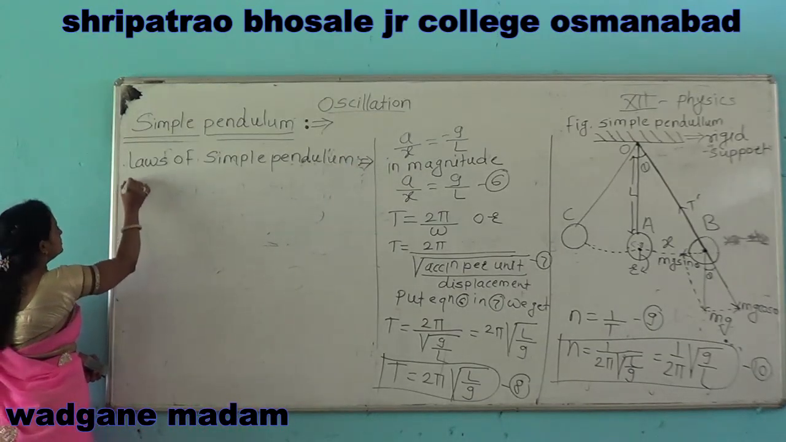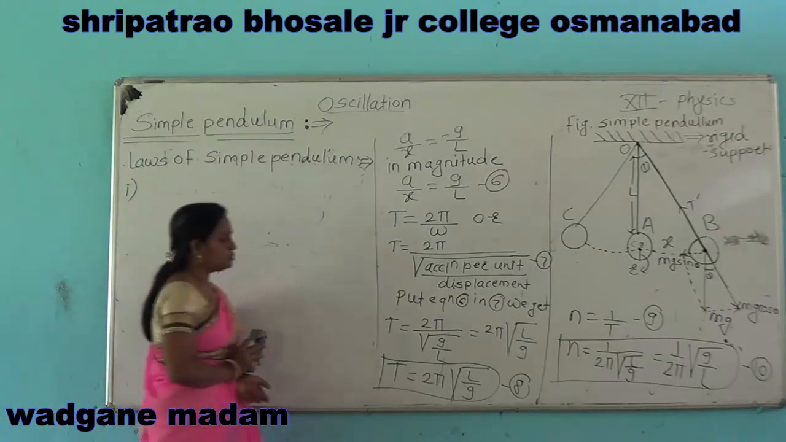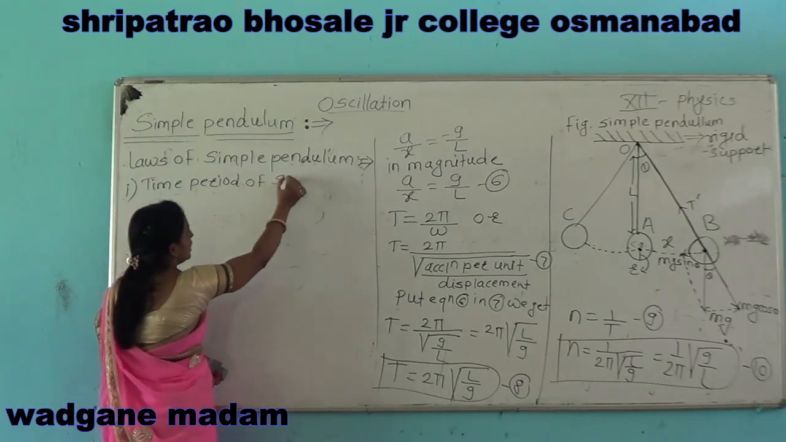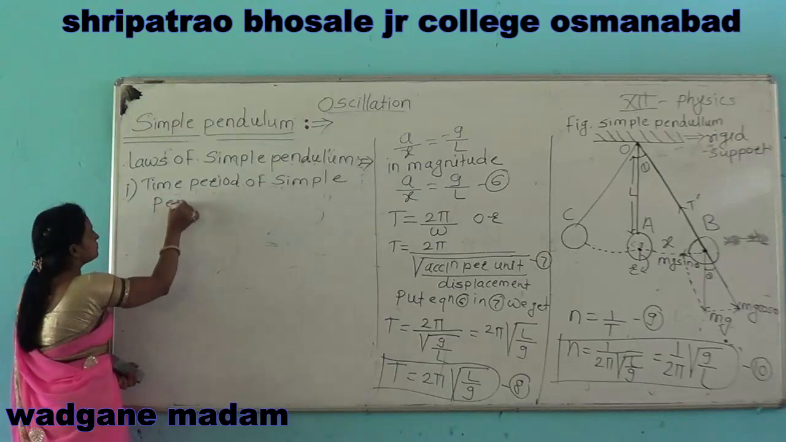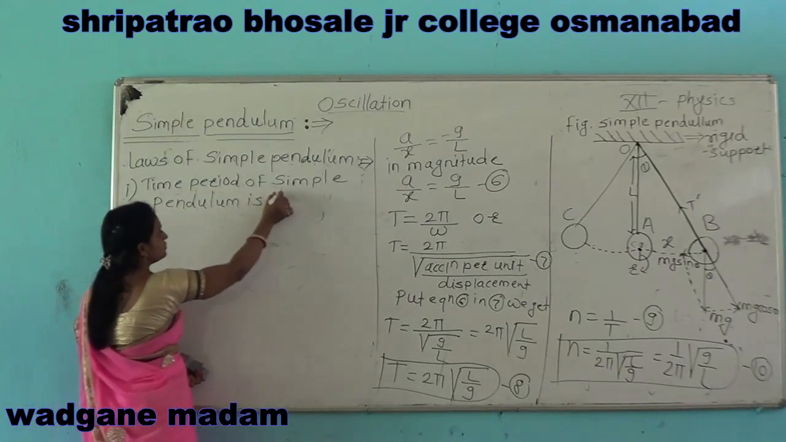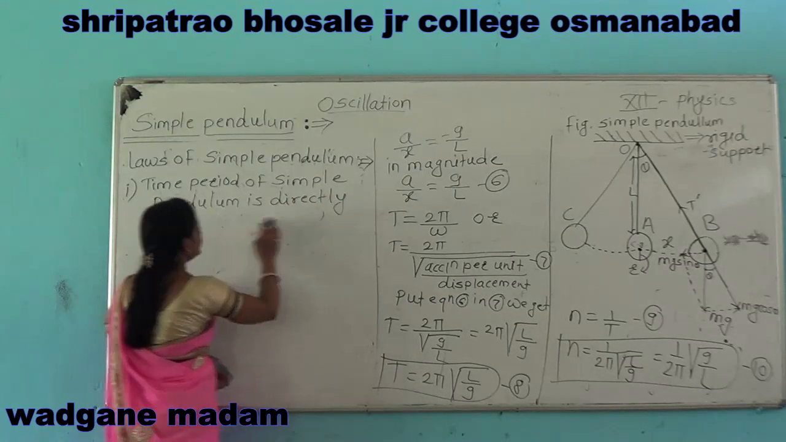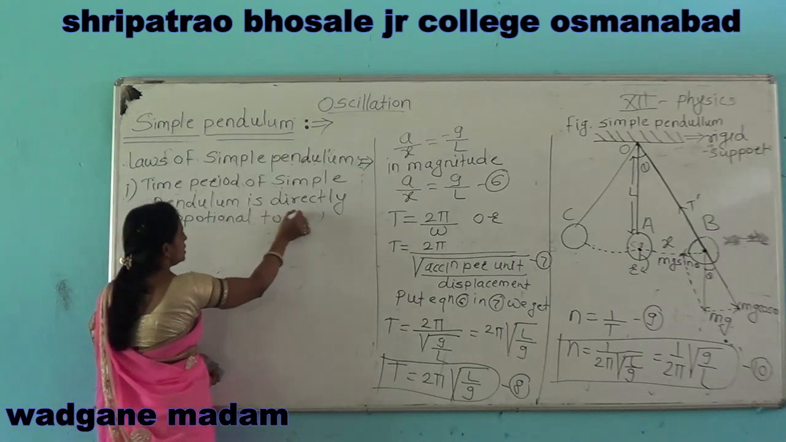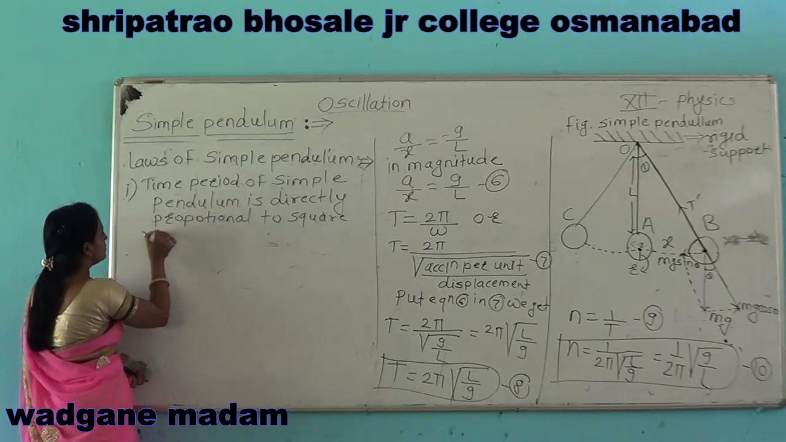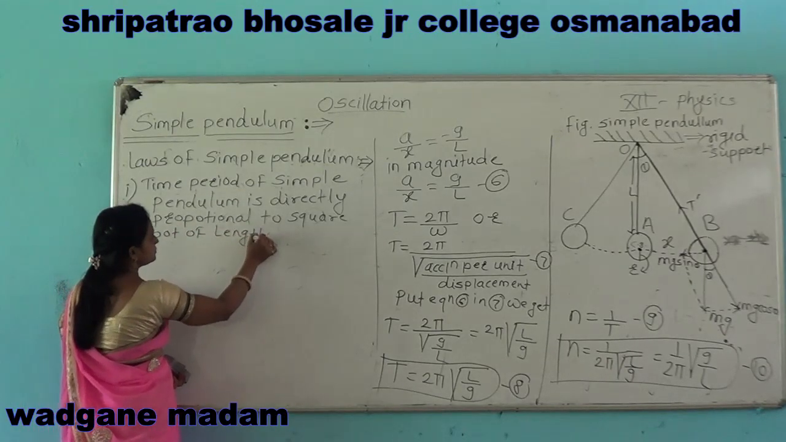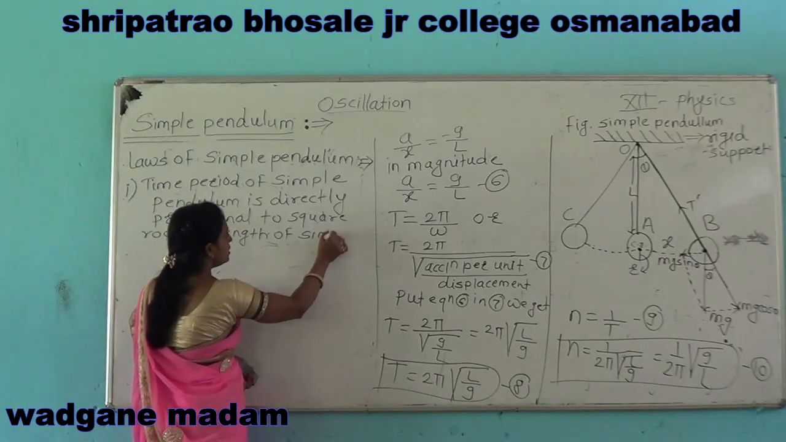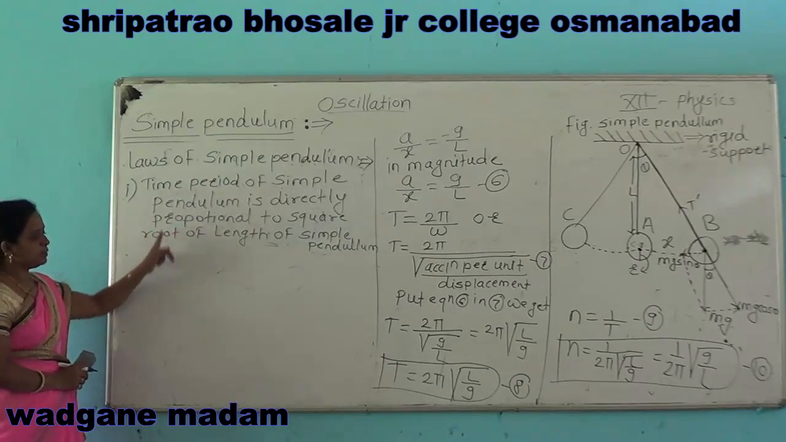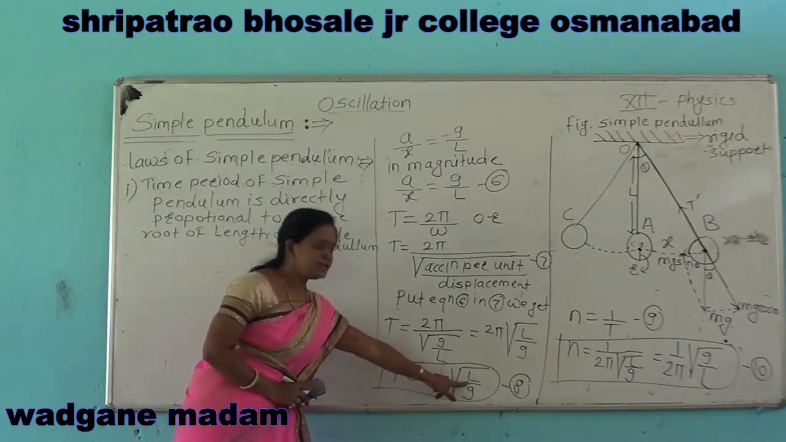The first law: the time period of simple pendulum is directly proportional to the square root of the length of simple pendulum. This is the first law.